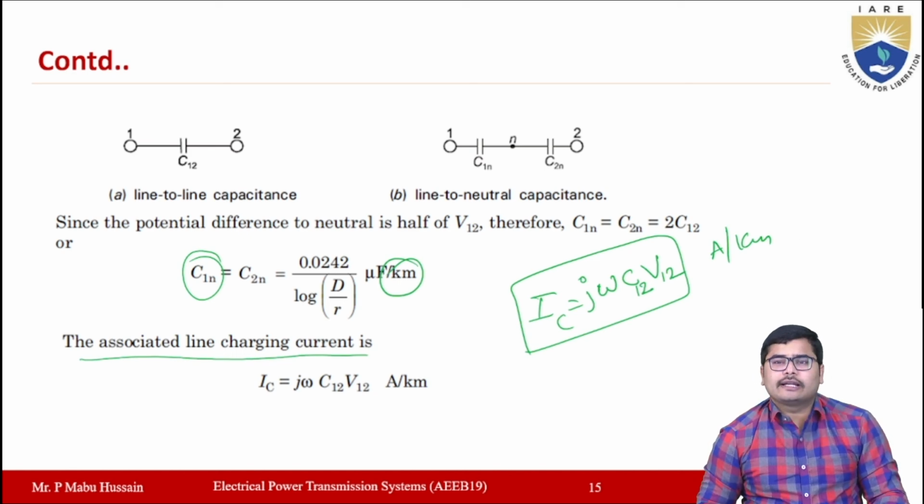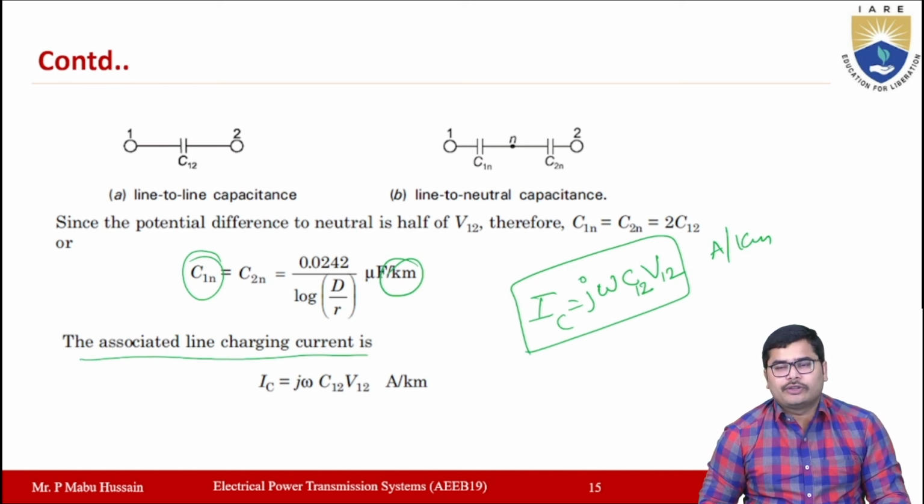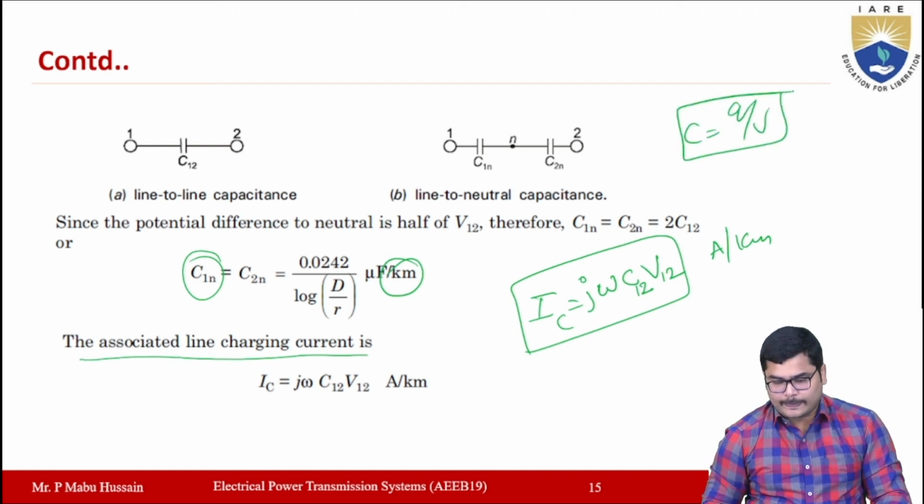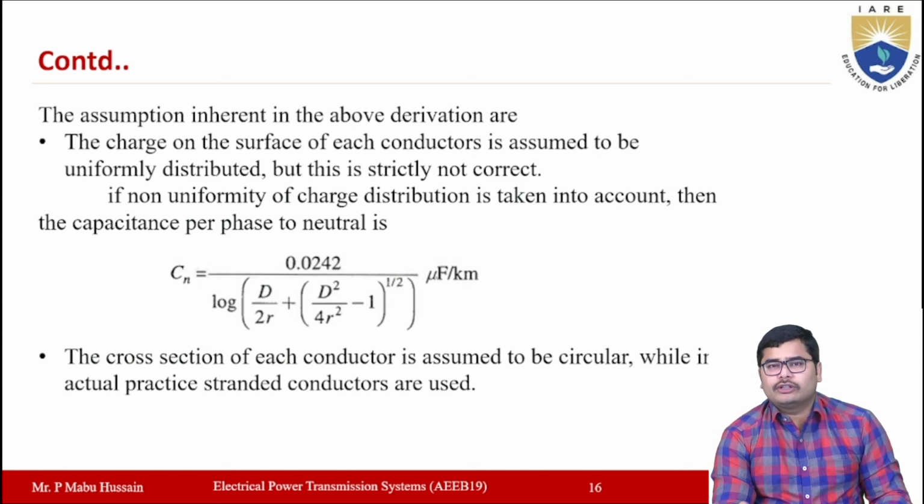Like this you can calculate the capacitance between two conductors in a single phase two-wire transmission line system. For calculating the capacitance, you first have to calculate the potential difference, then you can calculate the capacitance using the expression Q by V. We have also made some assumptions while calculating the potential difference, right? The charge on the conductor is assumed to be uniformly distributed. In the practical case, the charge on the surface of the conductor is not uniformly distributed.